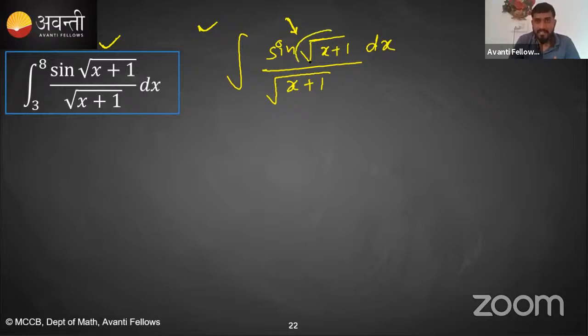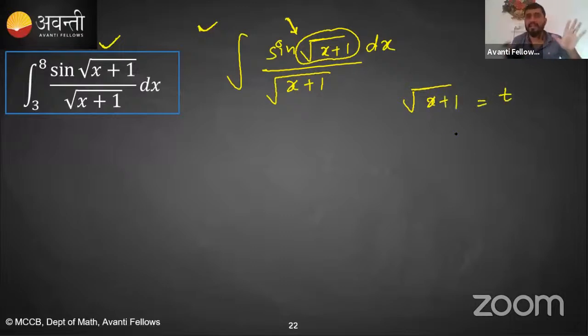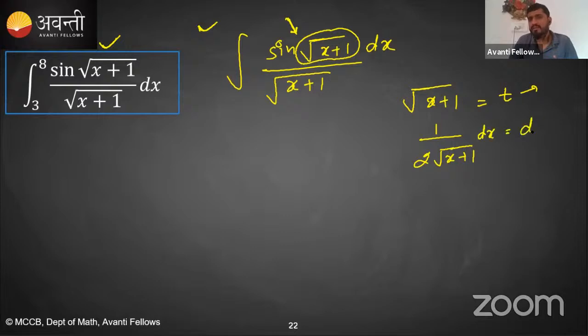Yes, we have to consider root x plus 1 is equal to t. So first of all, differentiate both the sides. Here you will get 1 by 2 root x plus 1 dx is equal to dt. That means dx upon root x plus 1 will be replaced with 2 dt.